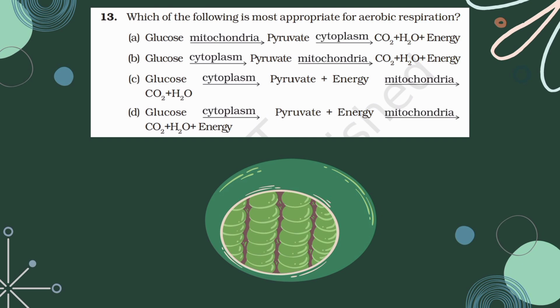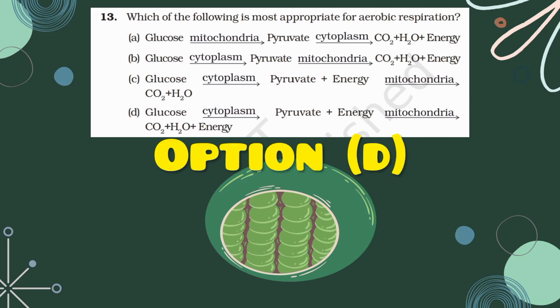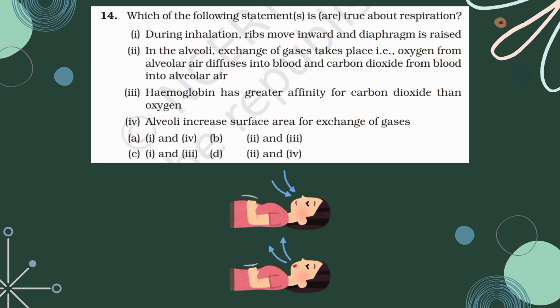We need to know that energy is released in this process. So between option C and D, the correct answer is D, because energy is released in aerobic respiration. Glucose is broken down into pyruvic acid plus energy, and this pyruvic acid is broken down in the mitochondria, releasing energy.